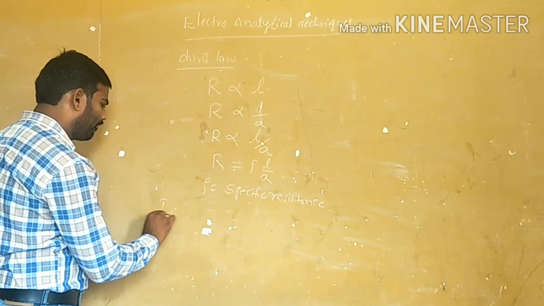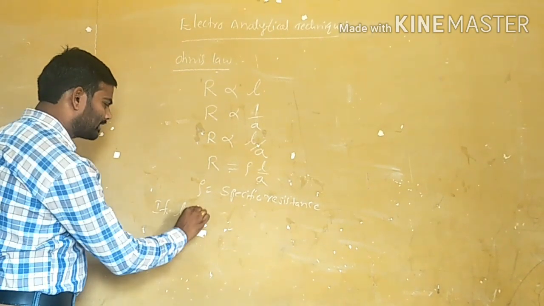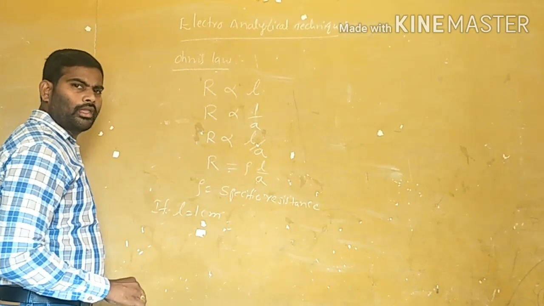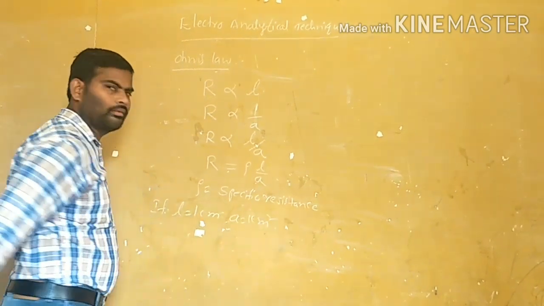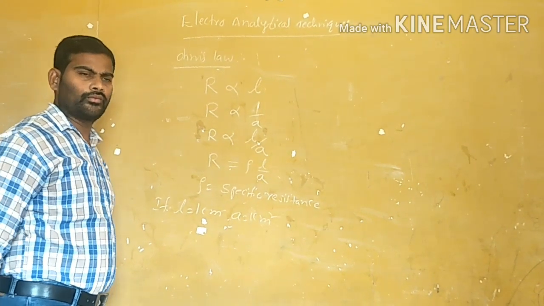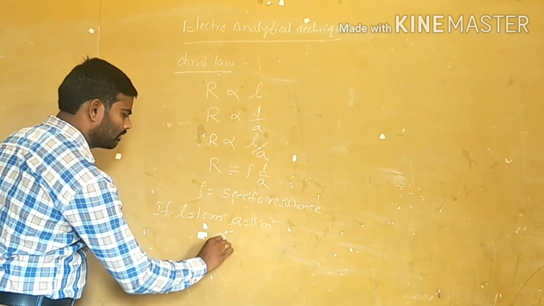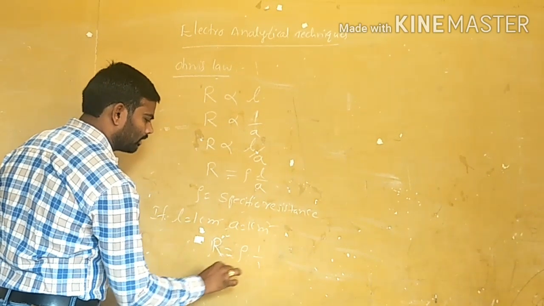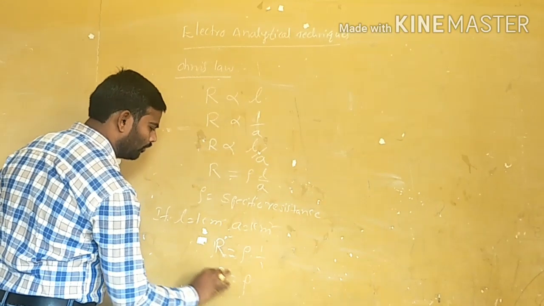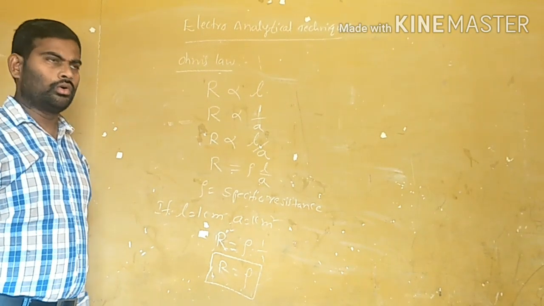For example, if we take a conductor whose length is 1 centimeter and area of cross section is 1 centimeter square, substituting these two in the equation, R is equal to rho into 1 by 1, that is, R is equal to rho.